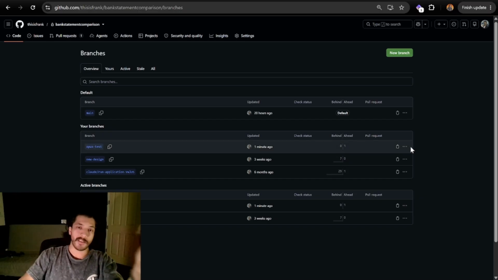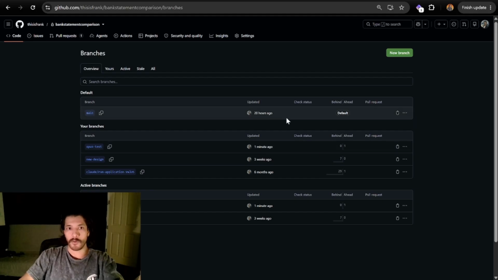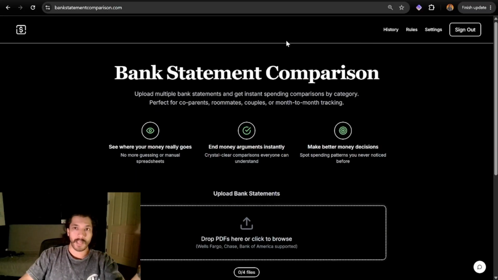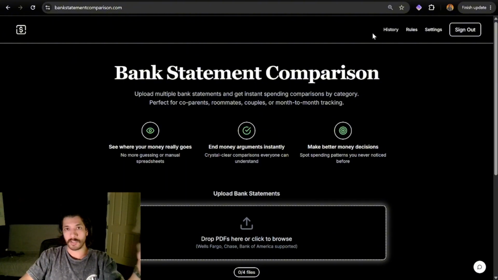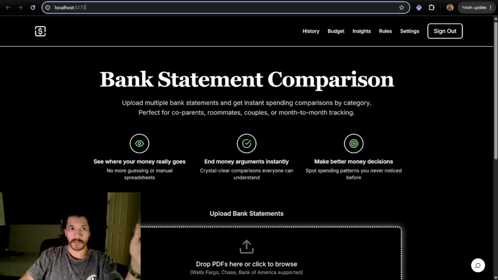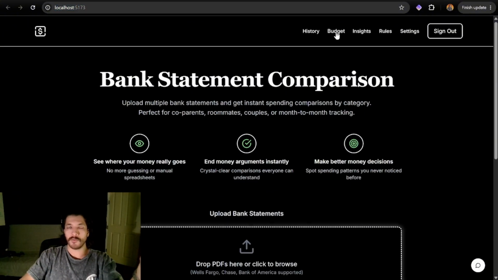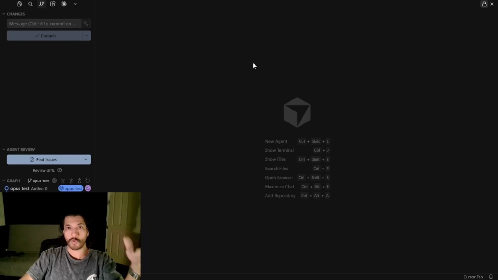And on GitHub, you can see that exact story. Right here on the Opus test, 1 minute ago, we made changes, but on the main, 20 hours ago, because I made some changes yesterday that I have not made in the most recent edits, right? And so my main website will not feature those 2 new pages that we just created. But my local host, as you can see here, will feature those new changes because that's where we're currently at. Okay, so now I want to switch into my Fable branch.